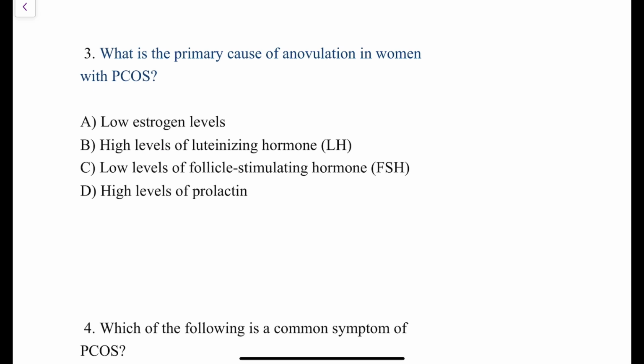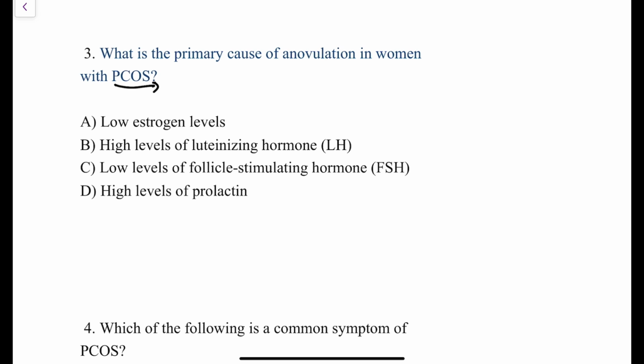Now the third question. What is the primary cause of anovulation in women with PCOS? We all know that in patients of PCOS there is anovulation. Fine, yes. But what is the cause of that anovulation? It is because of increased levels of luteinizing hormone being present in that female. We all know that for ovulation to occur, there should be an LH surge before ovulation. Only if the LH surge happens, then only ovulation is going to happen.